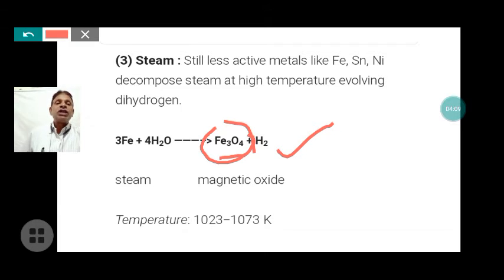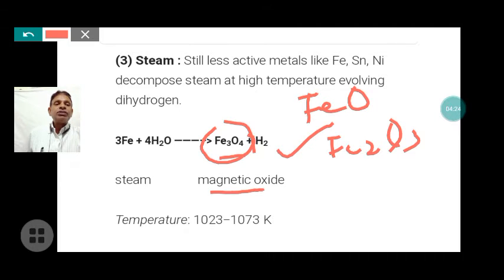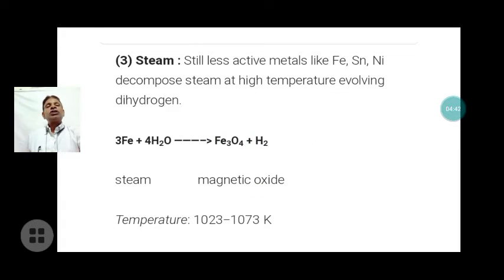In this way you can obtain hydrogen. The temperature for this oxidation of iron is 1023 to 1073 Kelvin.